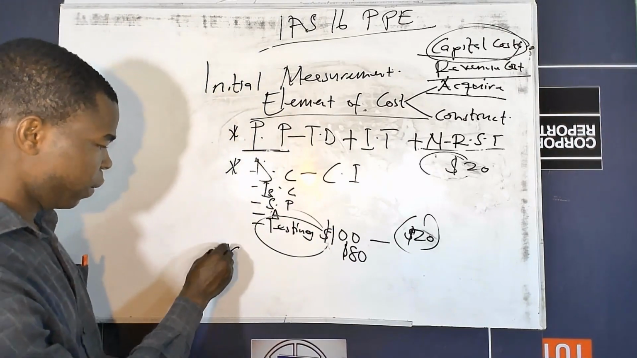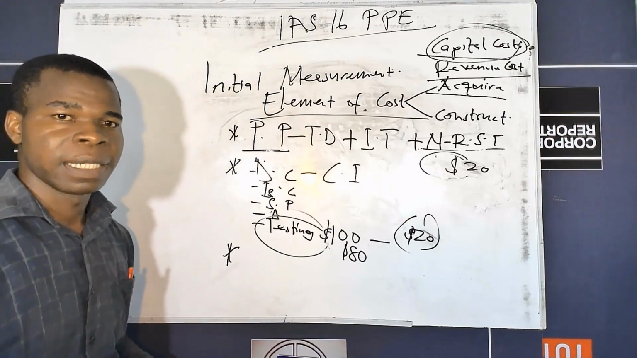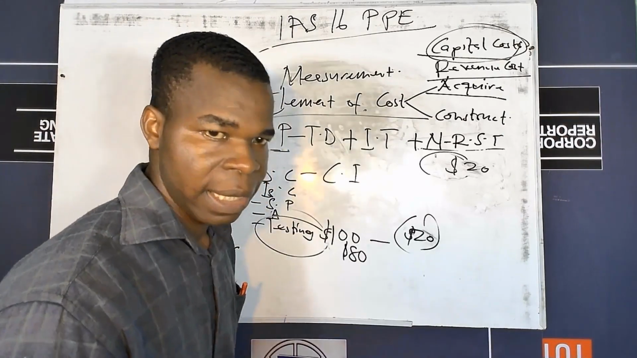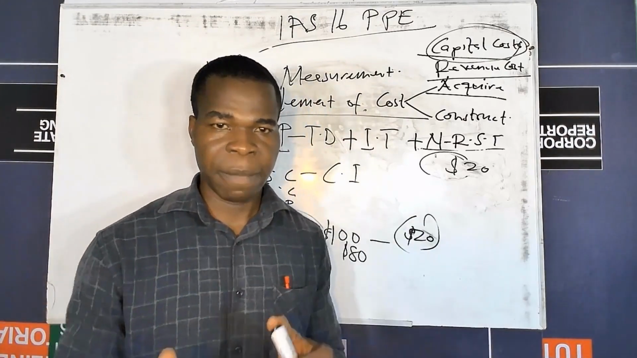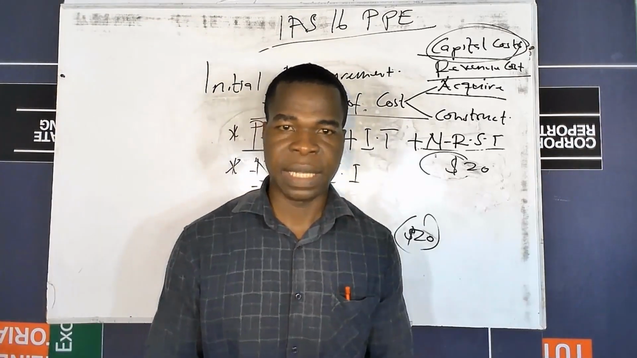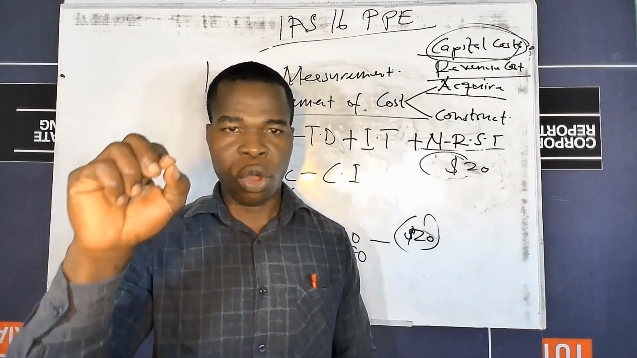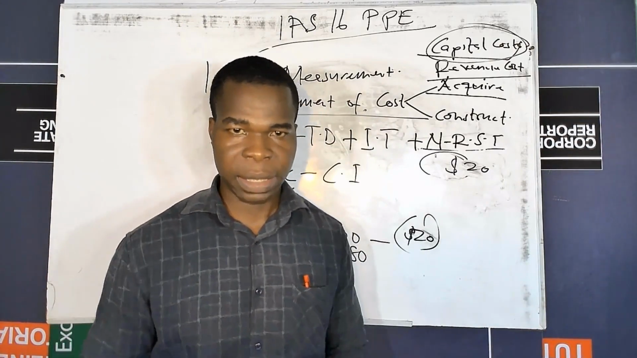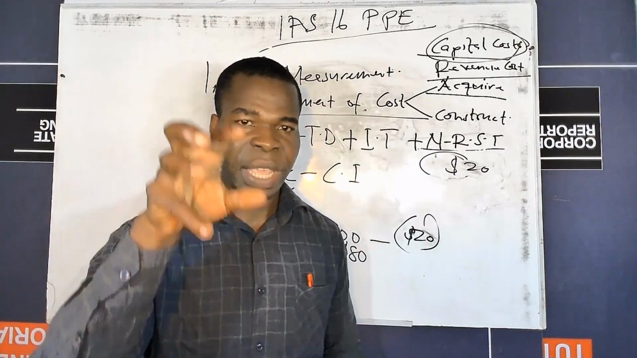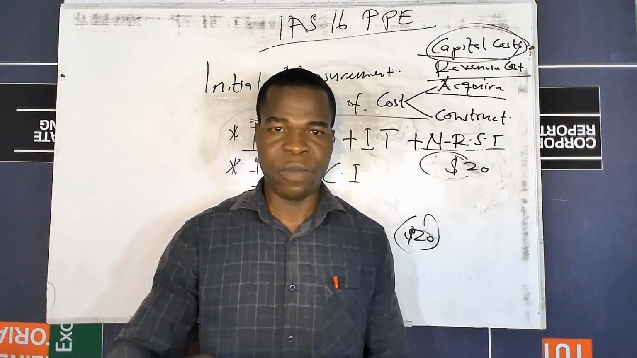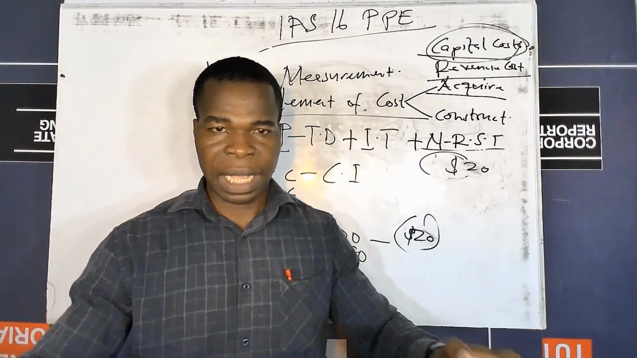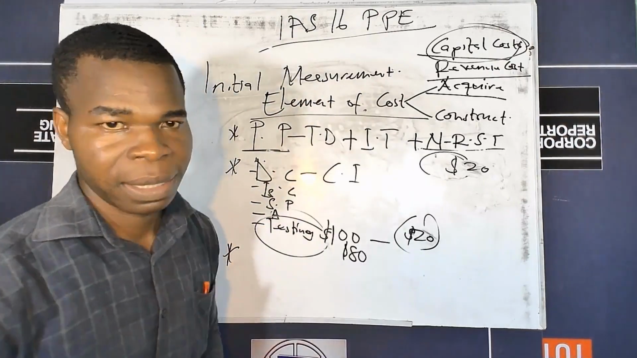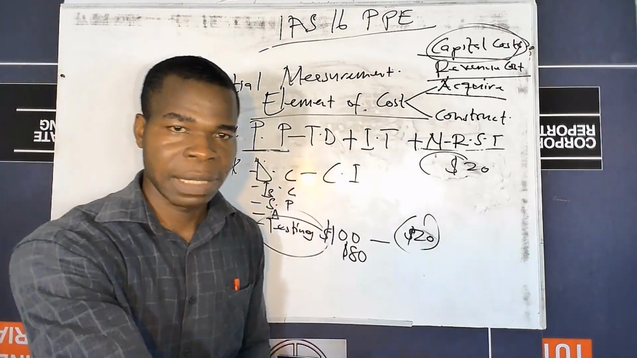And then the third cost we are going to capitalize or capture is the dismantling cost. Sometimes it is required by law that after you have installed that particular asset and you have finished using the asset, you should restore the location to the previous state before you installed your asset. So all the costs that we are going to incur in dismantling the asset, in removing the asset and restoring the location to its previous state, those costs must be captured as part of the cost of the asset. And in this case, we call them dismantling cost.